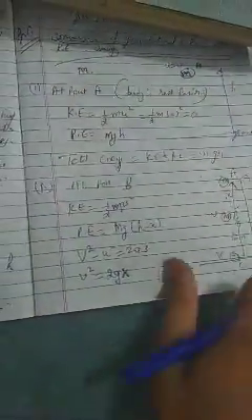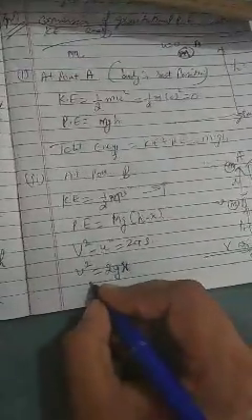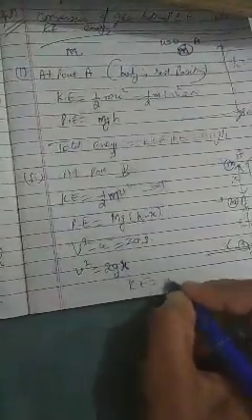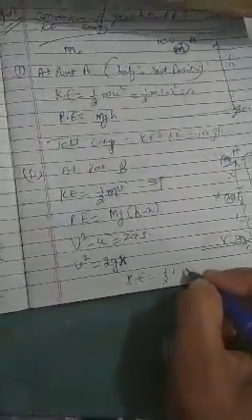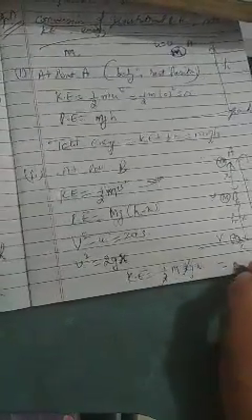So v square is equal to 2gx. We put this value of v square into the kinetic energy, which equals half m times 2gx. The 2s cancel, so kinetic energy is mgx, and we have potential energy mg(h minus x).